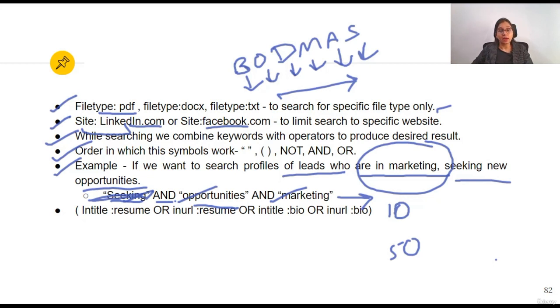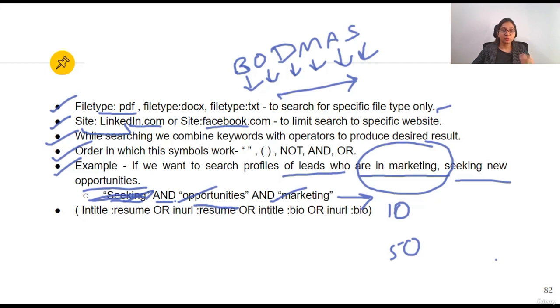Don't worry that there is some rocket science here. There's nothing like that. It's a very easy topic. If you are studying it for the first time it can be overwhelming, but with time, by using it on LinkedIn, you will understand the basics and your searching game will improve.